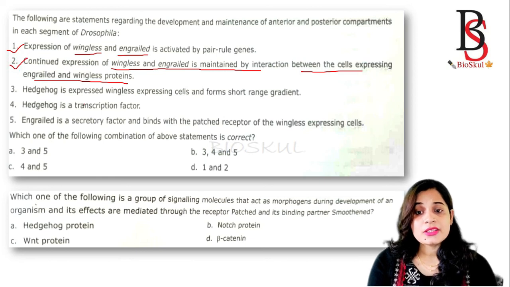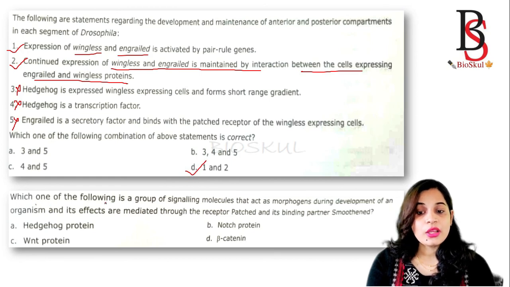Hedgehog is expressed in wingless expressing cell and forms a short range gradient. No. Hedgehog is a transcription factor. This is also wrong. Engrailed is a secretory factor and binds with the Patched receptor. No. So which of the following combinations of above statements is correct? That is only options 1 and 2. That is option D is the correct answer.